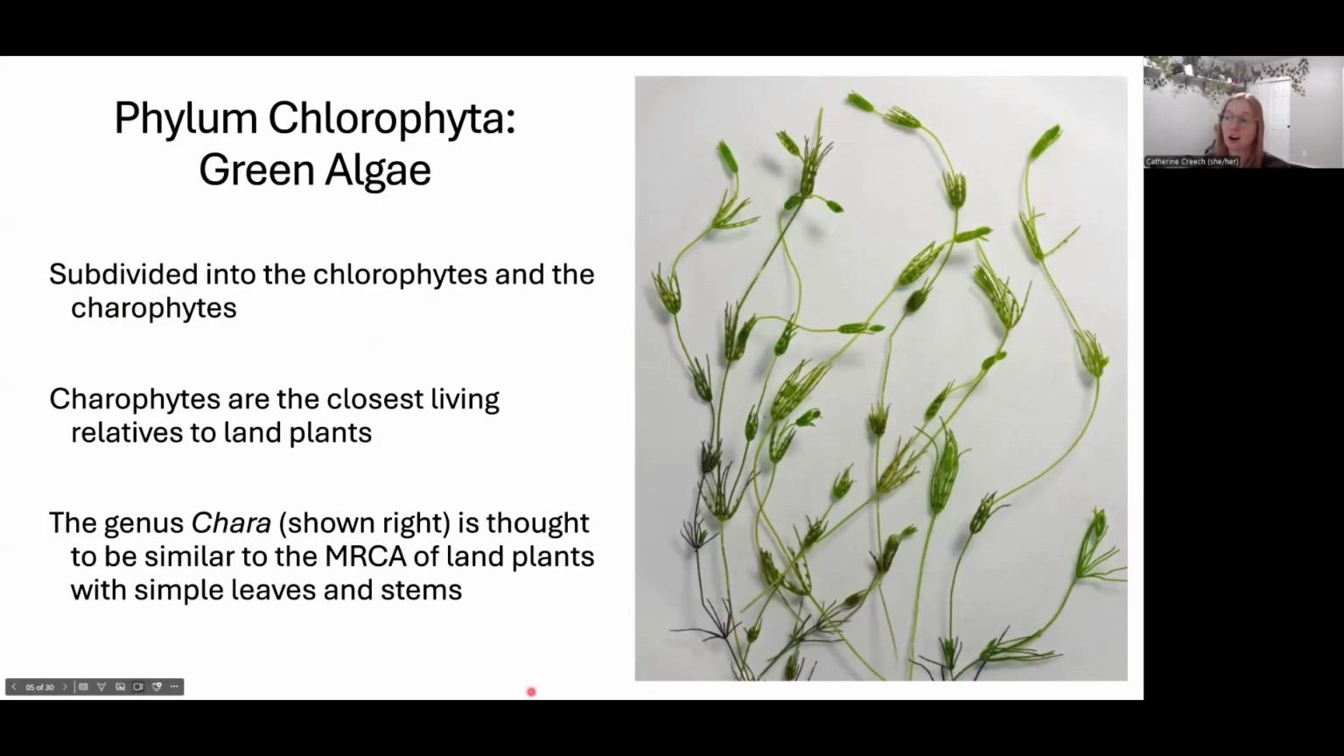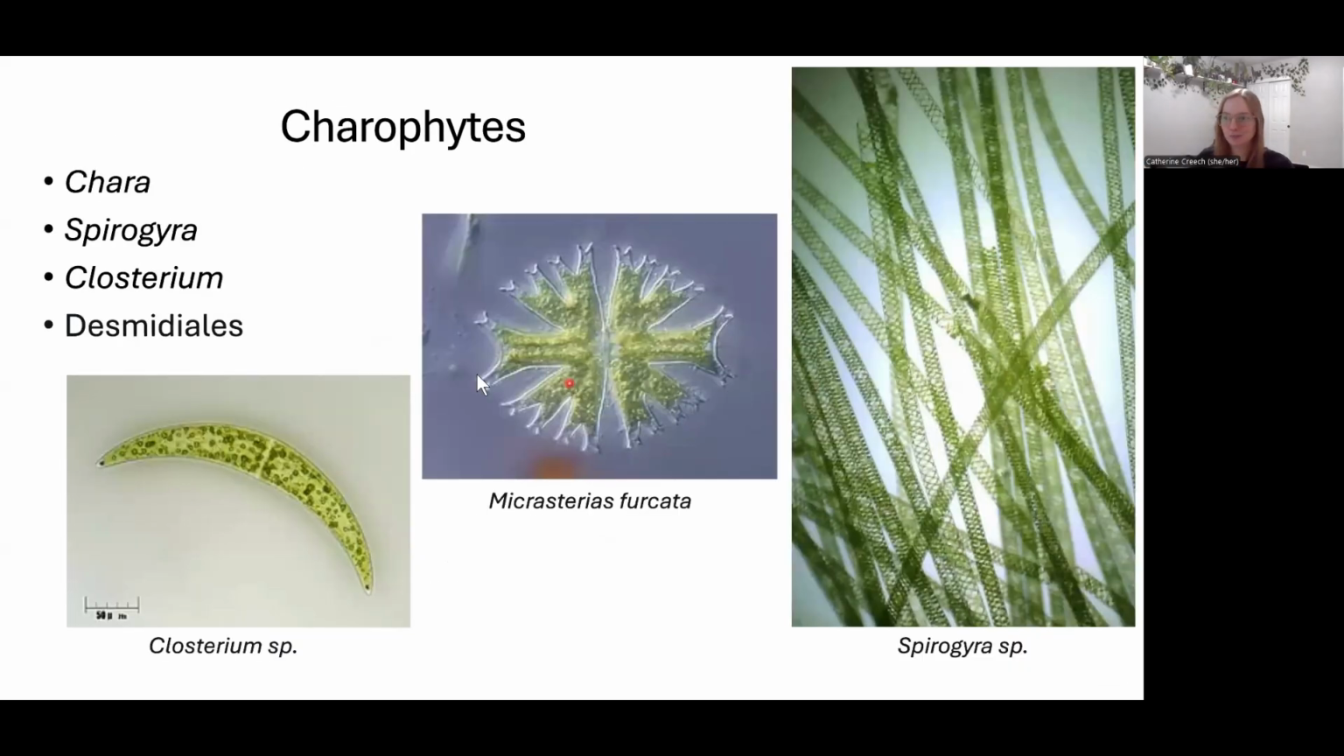This is the genus Chara. And we think that this is going to be similar to the most common recent ancestor of land plants. So we think that it is more ancestral. It's the more historic type of plant that existed and was more like the ancestor that gave rise to what we think of as land plants, which we'll go into in detail in 2 weeks or so.